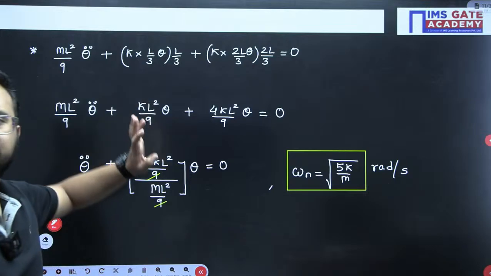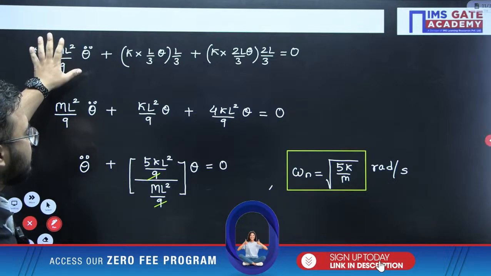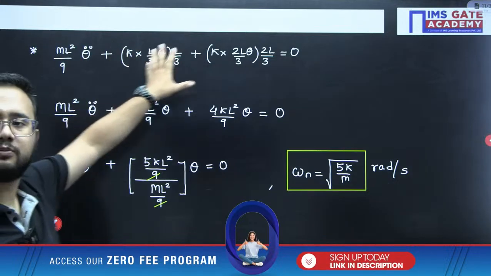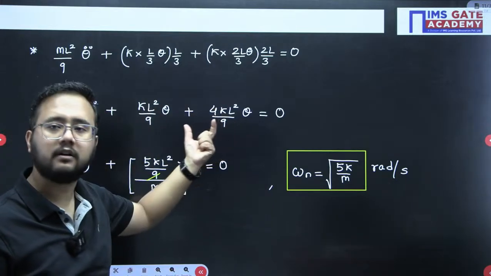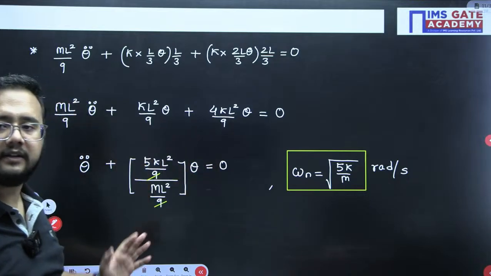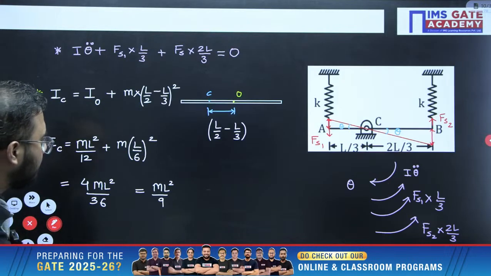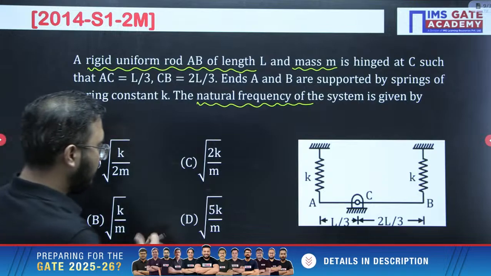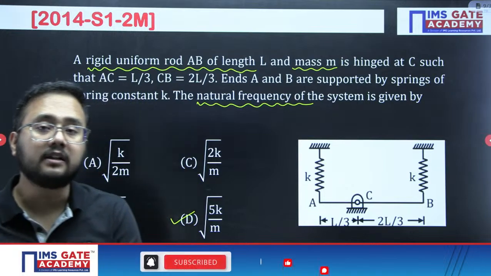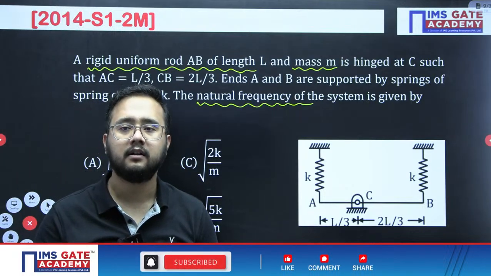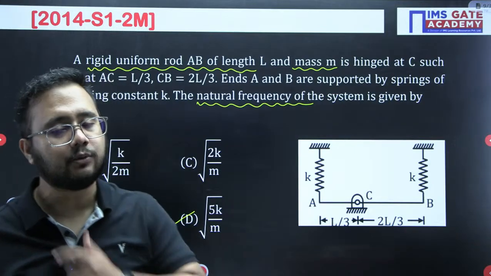So it is very simple that we have discussed. ml square by 9 was the mass moment of inertia value. By adding the spring force moment, kL square by 9 and 4kL square by 9, we got 5kL square by 9. Resulting value would be 5kL square by 9 divided by ml square by 9, and root 5k by m would be the omega n answer. So if you see the options, under root 5k by m, that is option number D, is the correct answer here. So again I am telling you, in this question the process is very important. If you have understood the process, then any question of natural vibration case you can easily solve.